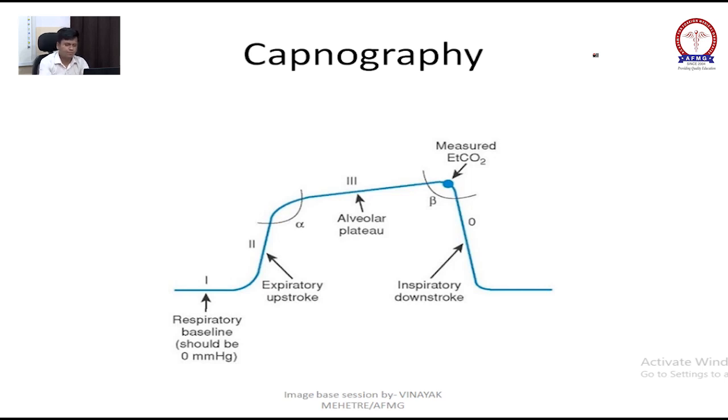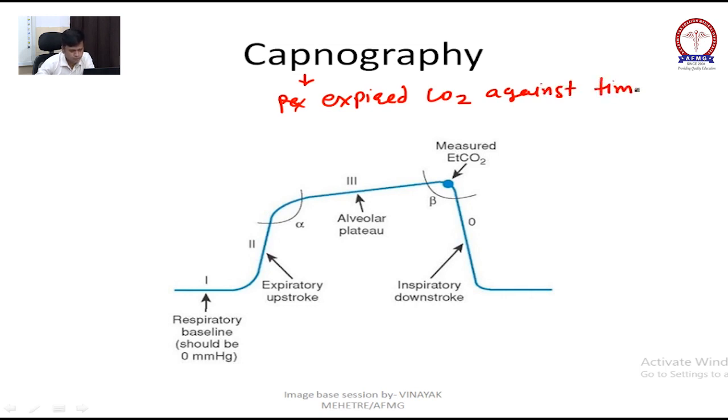Now capnography. Tell me why it is done. Capnography is done to measure expired CO2 against time, that is EtCO2.